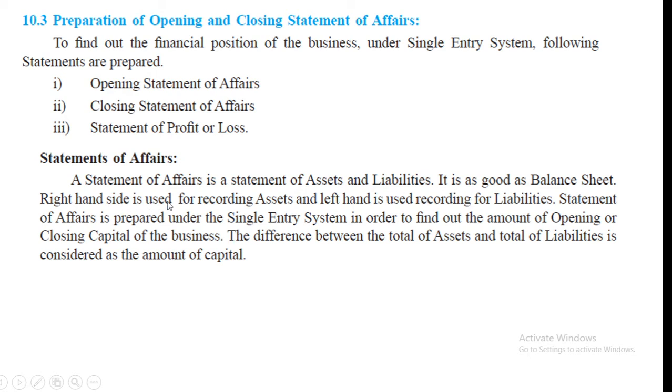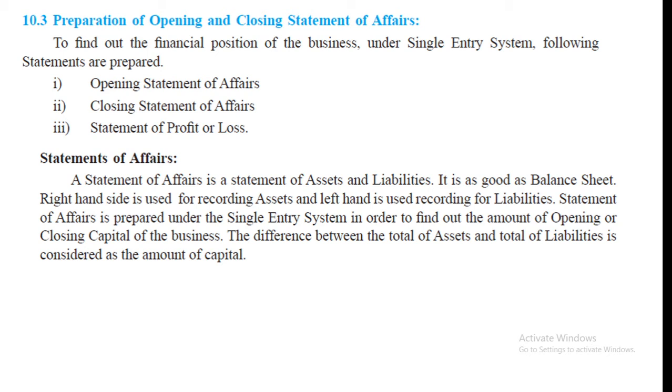Right hand side is used for recording assets and left hand side is used for recording liabilities. Statement of affairs is prepared under the single entry system in order to find out the amount of opening or closing capital of the business. The difference between the total of assets and total of liabilities is considered as the amount of capital. Now here what is given? Whatever difference between assets and liabilities means it is capital.